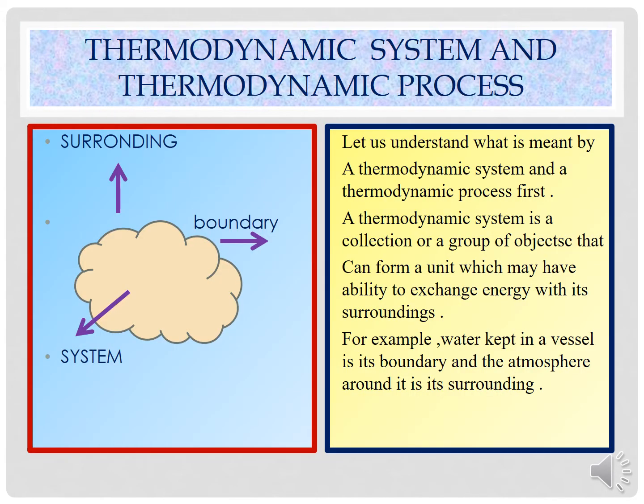Let us understand what is meant by a thermodynamic system and a thermodynamic process first. A thermodynamic system is a collection or a group of objects that can form a unit which may have an ability to exchange energy with its surroundings. For example, water kept in a vessel, where the vessel is its boundary and the atmosphere around is its surrounding. This diagram shows a particular system enclosed by an irregular boundary, and the region outside that boundary is called the surrounding.